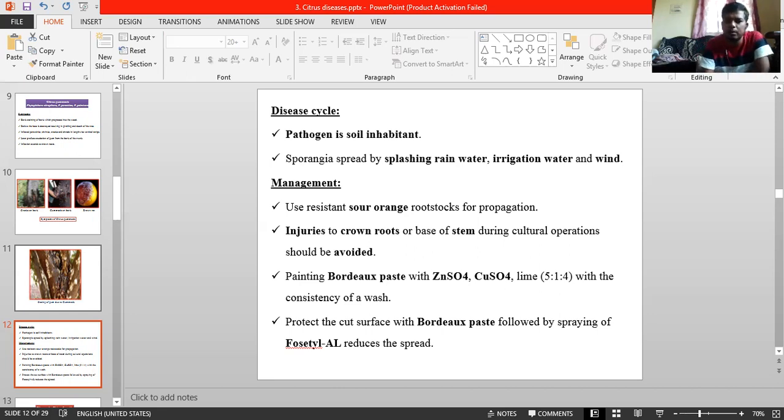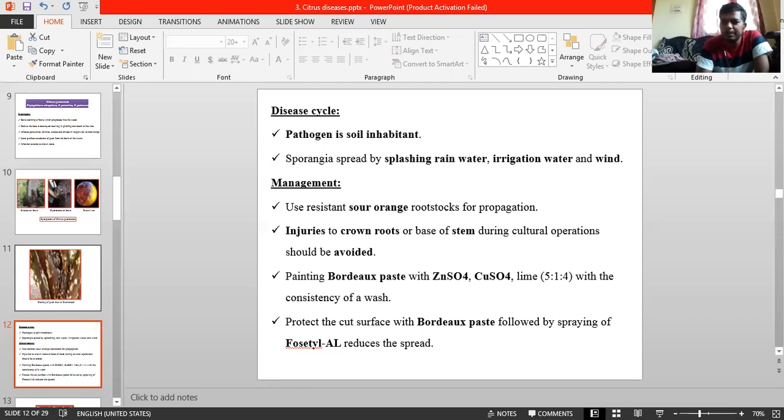And coming to the mode of spread and survival of the pathogen. See here, I am using the words black pycnidial bodies, which appear on the diseased bark, and the bark gets removed in flakes. Diplodia natalensis survives as black pycnidial bodies. And the disease spreads through dissemination of pycnidiospores or conidia by air, rain, and insects. Pycnidiospores and conidia are airborne, or spread by rain, or along with insects. Okay, this much regarding spread.